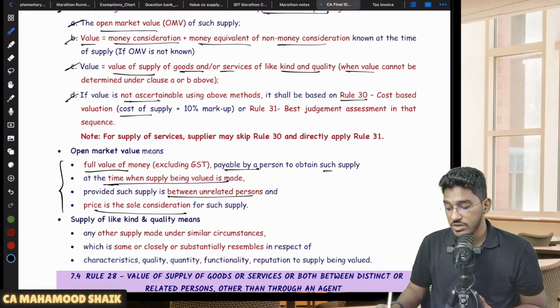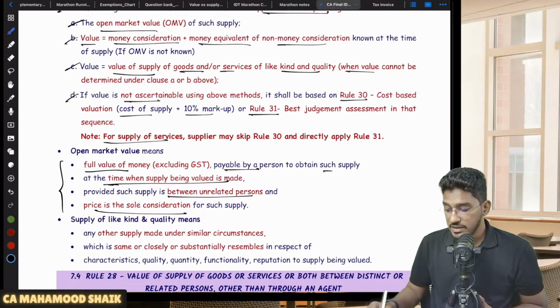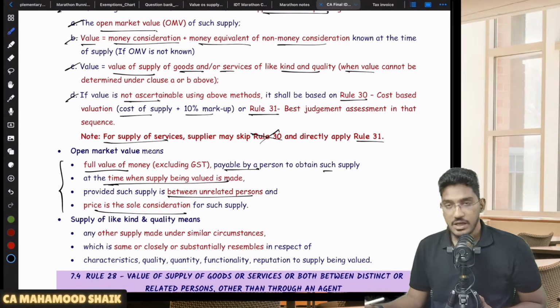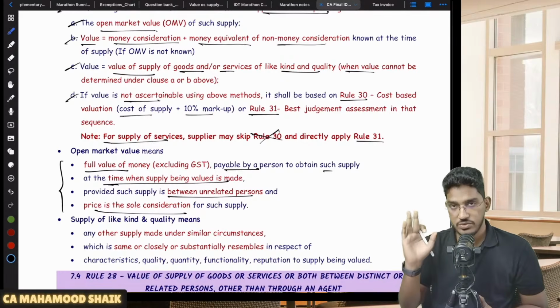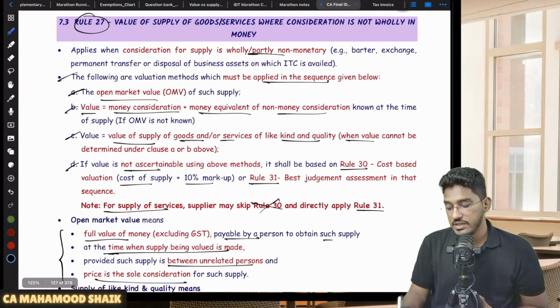What does rule 30 say? Cost of supply plus 10% markup. Sir, if that is also not applicable, then you come to rule number 31. However, for supply of services, the supplier can skip the cost plus 10% and directly come to rule number 31. So this is how you need to determine. Sir, where is this mentioned? In rule number 27, they have mentioned it.